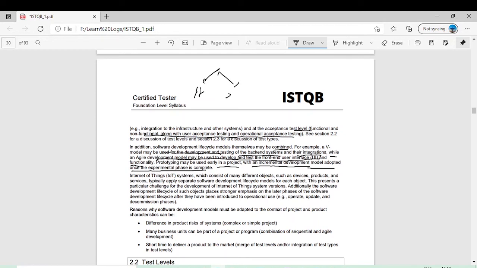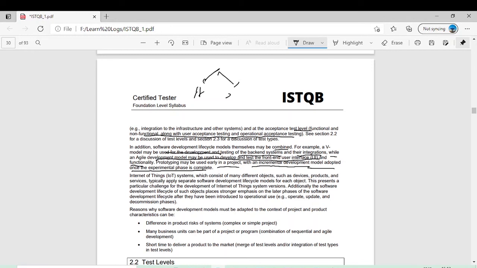Maybe you can introduce, for example, a spiral method to do the prototyping, and then you go with the V model for the early testing principle and iterative during the development phase. It's quite possible. You can actually merge, or you can combine the different models.